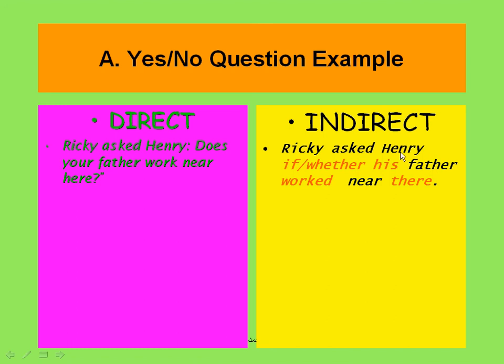Ricky asked Henry if or whether his father worked near there. First we used if or whether, then we changed the pronoun your into his, we changed the tense from present simple work into past worked, and the adverb of place here changed into there.